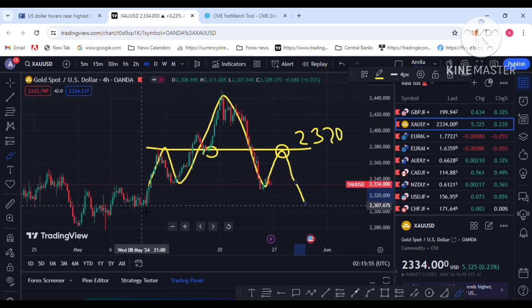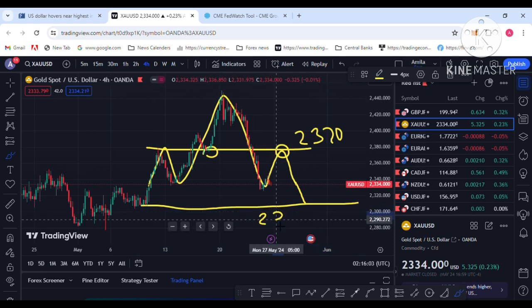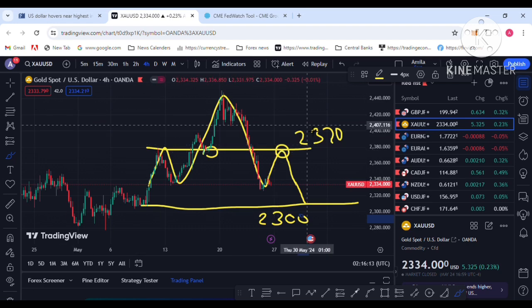This is my first technical forecast, and I hope price drops to the 2300 level. That is my target. Before the target, I hope price can retest some upside to collect liquidity.